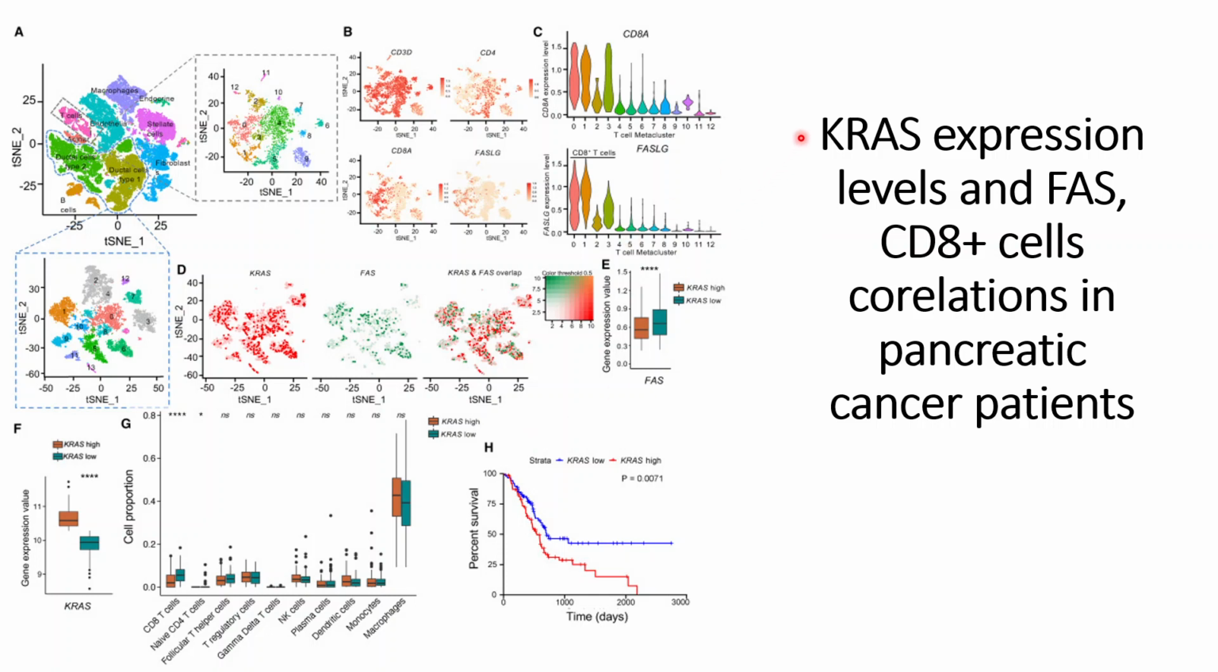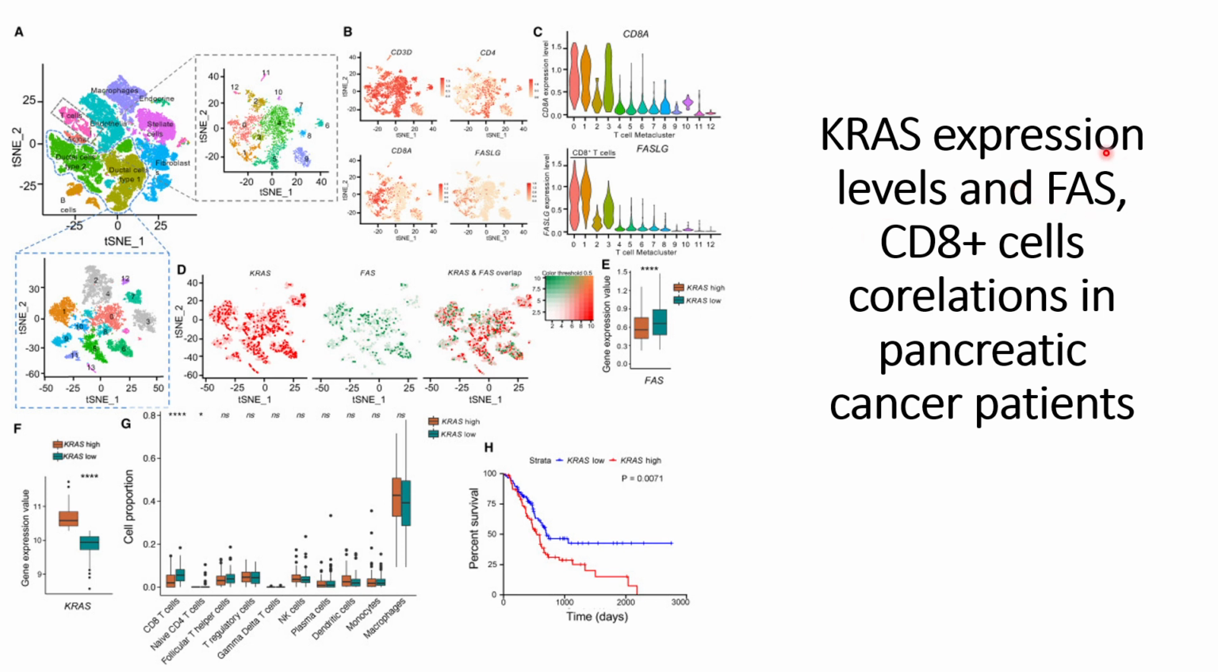So today we will understand the KRAS levels and its correlation with the FAS receptors and CD8 plus immune cells in the pancreatic cancer patient. So far in our previous videos we have made a hypothesis, based on experimental results and mouse model studies, that KRAS expression level is inversely proportional to these FAS receptors in the pancreatic cancer cells.